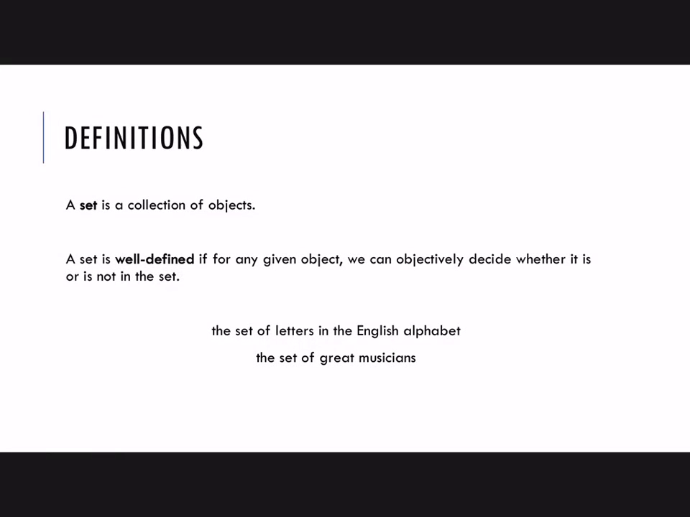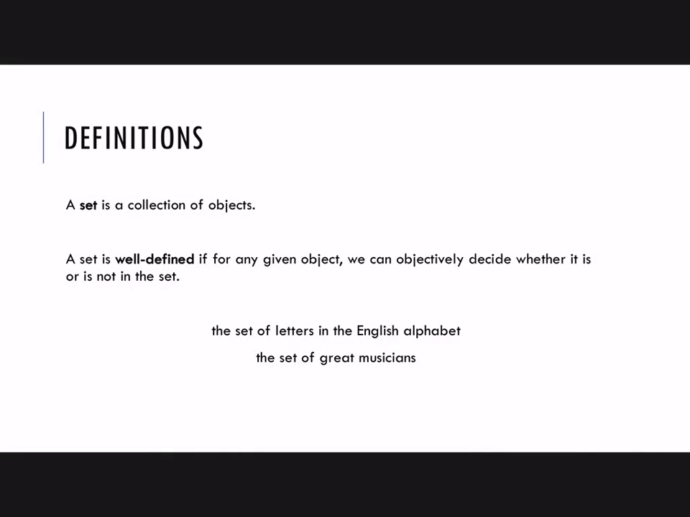Okay, so let's start in on section 2.1, and this is the beginning of the information from Math in Our World. Some basic definitions. A set is just a collection of objects. A set is well defined if for any given object we can objectively decide whether it is in the set or not in the set.